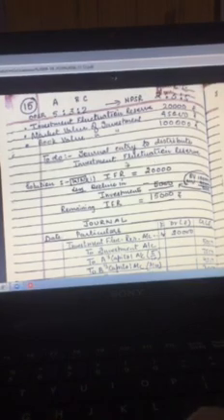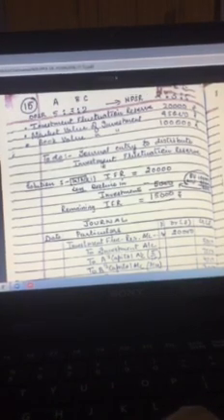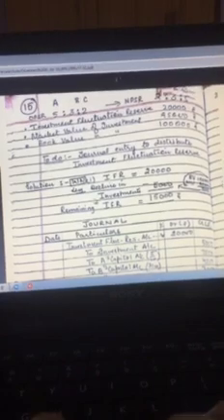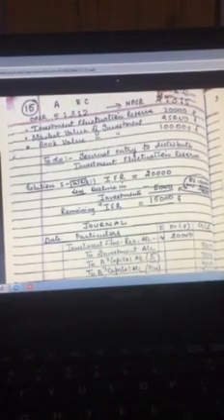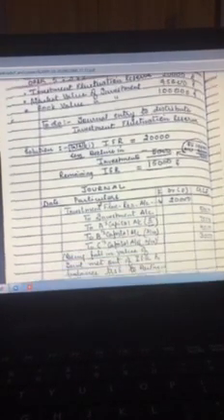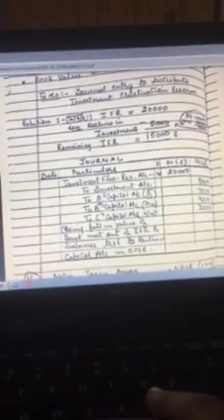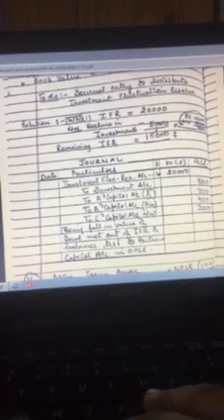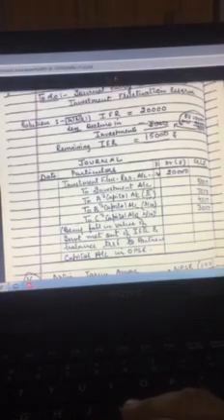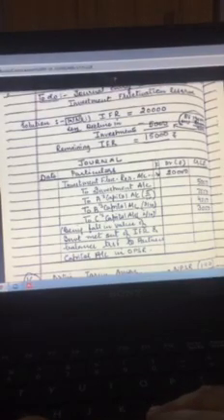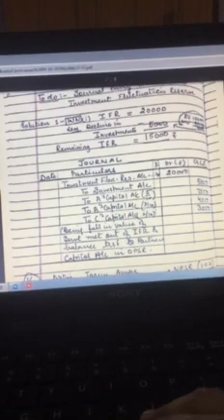Then I start the solution by showing the working note. What is the IFR, investment fluctuation reserve? As you can see on the screen, that is 20,000. Then what is the decline in investment? Book value was 1 lakh and market value is 95,000.